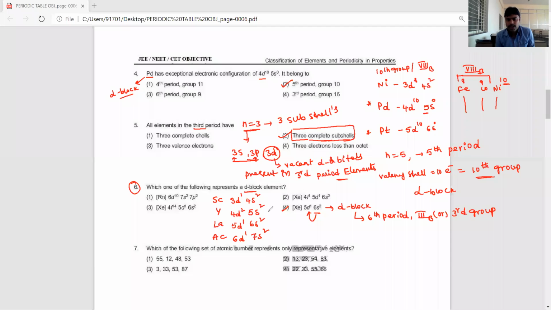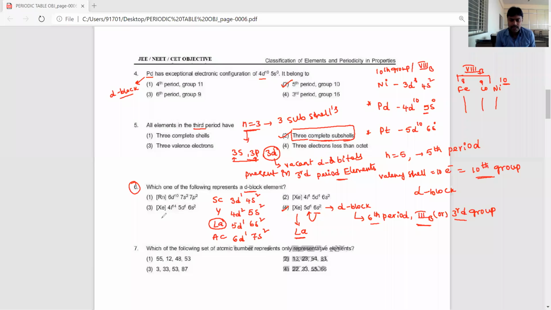Okay, it's very clear. Now xenon 5d1 6s2 is nothing but lanthanum, which belongs to D block. Its position in the periodic table is third group, 6th period. The third group is also mentioned as third B. Clear, dear students? Any doubt?